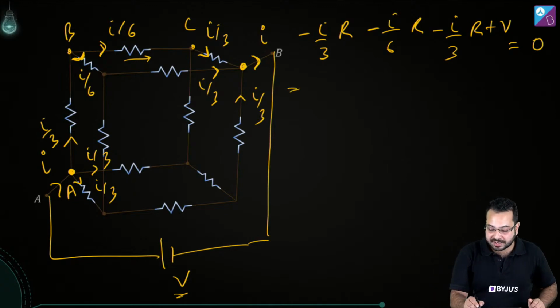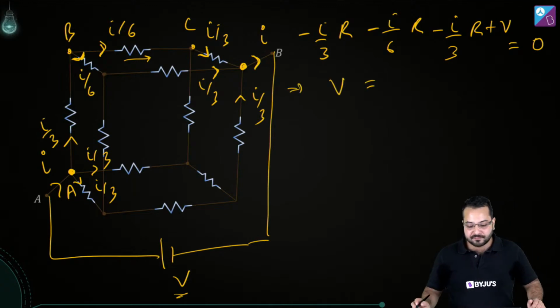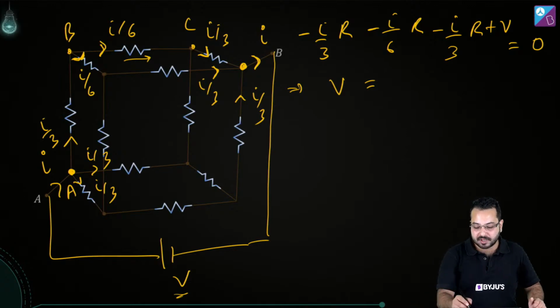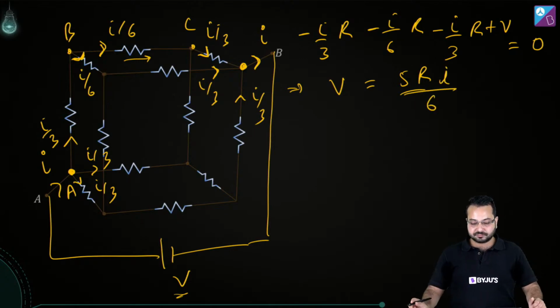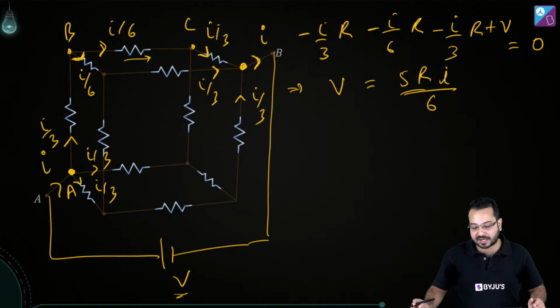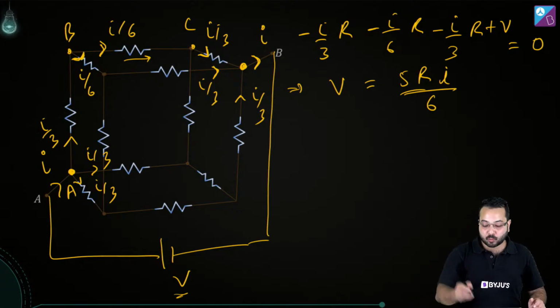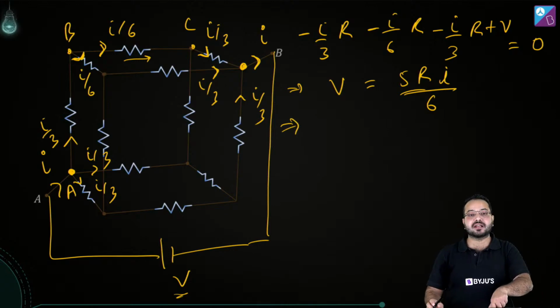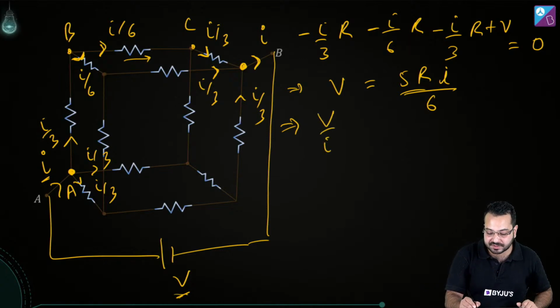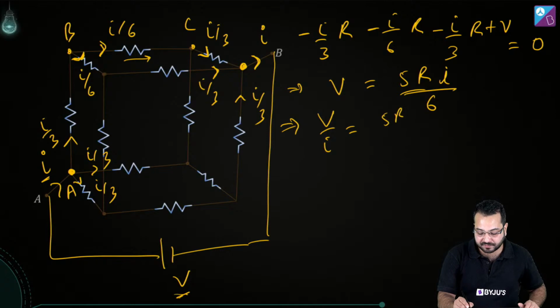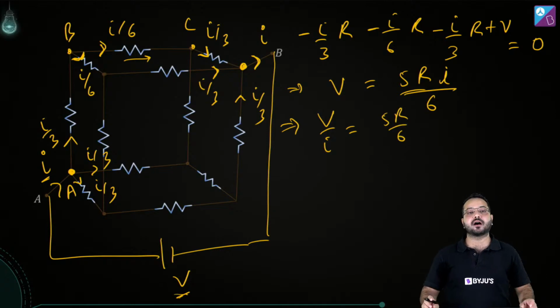Is that right? So if I calculate this, I'm going to get V is equal to, if you take the LCM, 5R by 6 into I. But what will be the equivalent resistance? The battery has a voltage of V and the current it has supplied to the entire circuit is I. So the equivalent resistance is going to be V by I, and that comes out to be 5R upon 6, and that is going to be my answer.